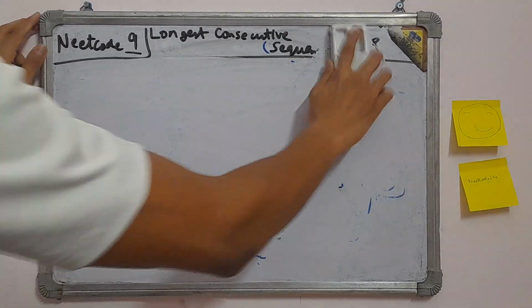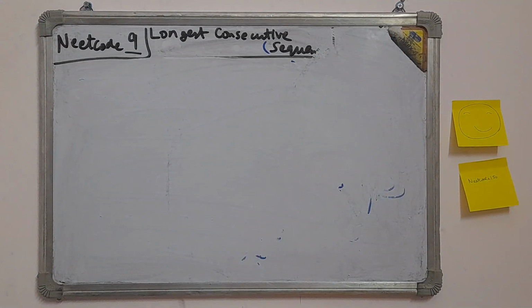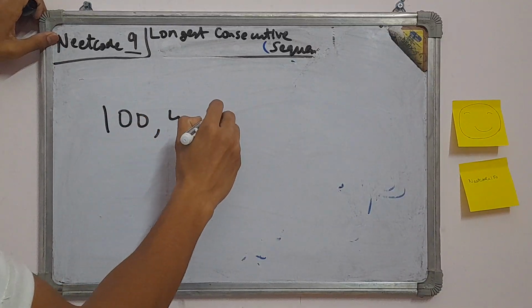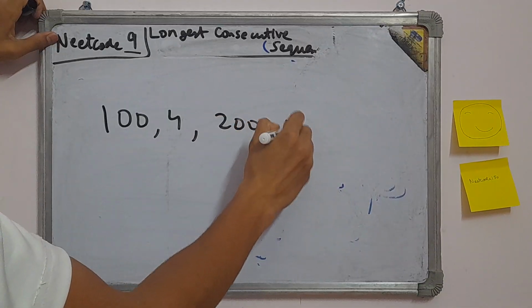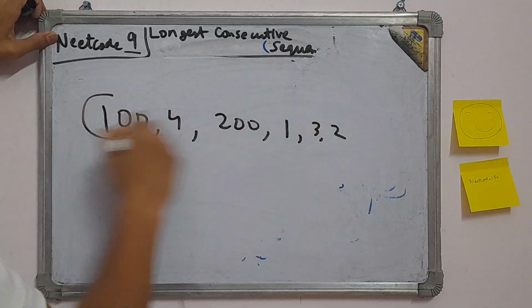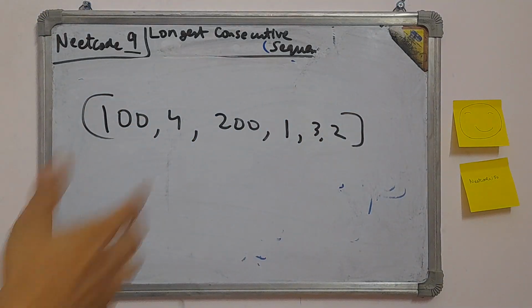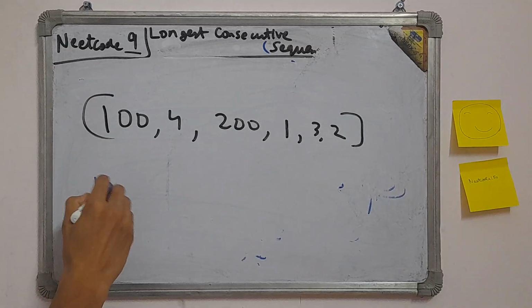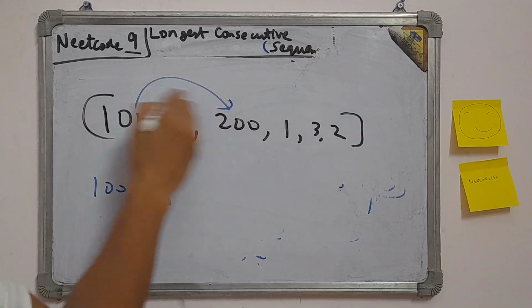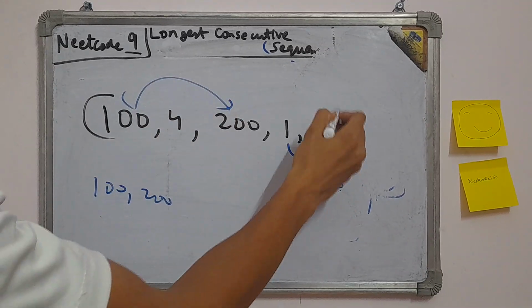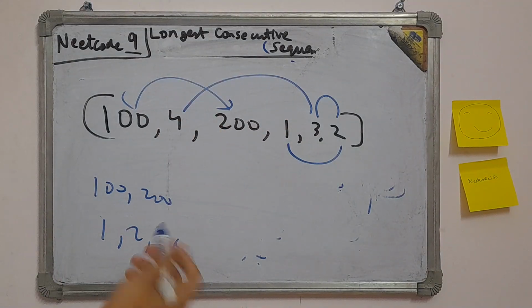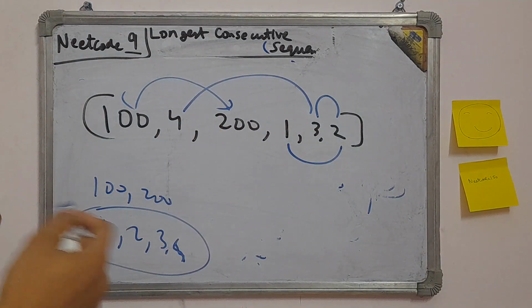Now let's just erase this. So we have an array, let's say 100, 4, 200, 1, 3, 2. Let's calculate the answer ourselves, then we will see how we do it in code. There are 2 sequences here, 100, 200, and 1, 2, 3, and 4. We can see clearly that 1, 2, 3, 4 is the final answer. But how to solve it?